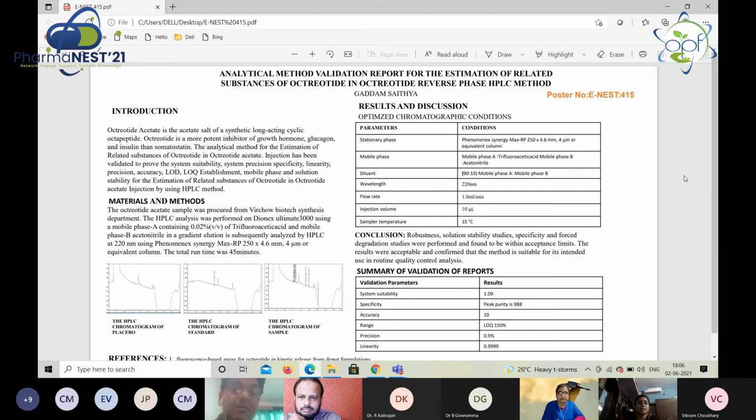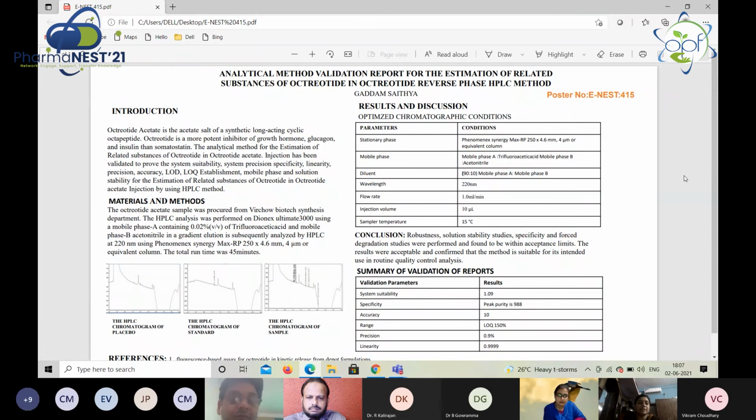Octreotide acetate is the acetate salt of a synthetic long-acting cyclic octapeptide, which has an effect that mimics the natural hormone somatostatin, and it is more potent than somatostatin, which inhibits growth hormone, glucagon and insulin.